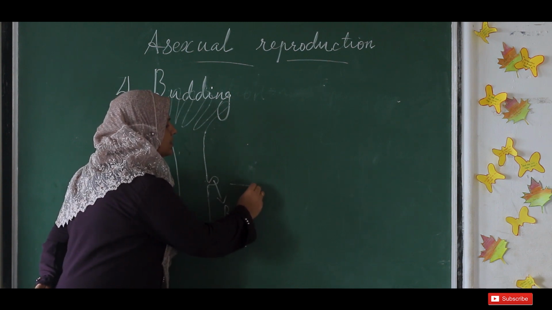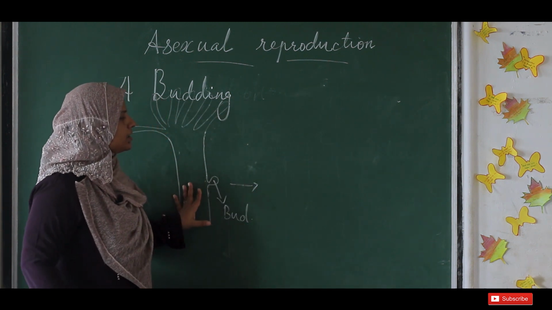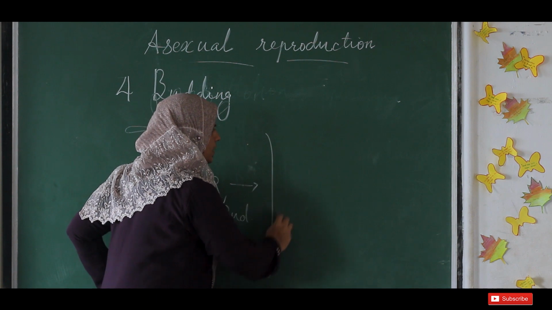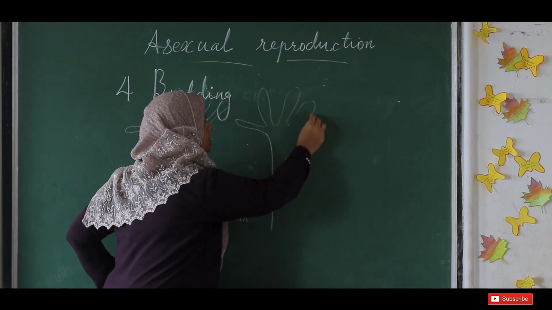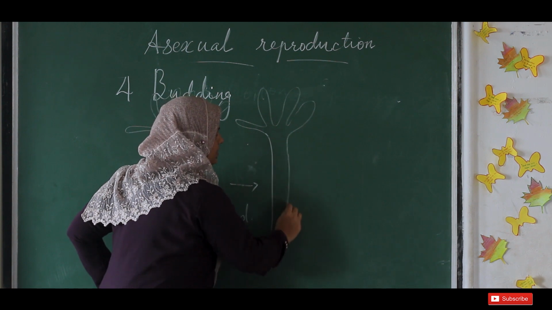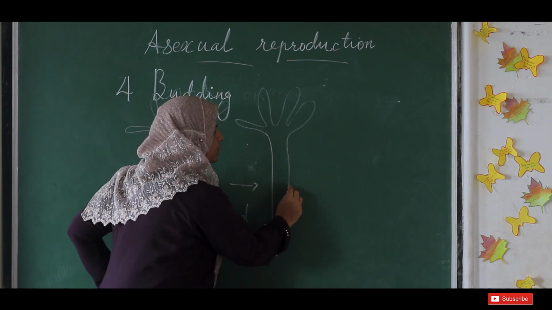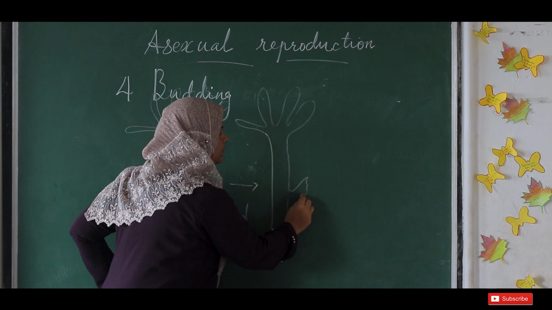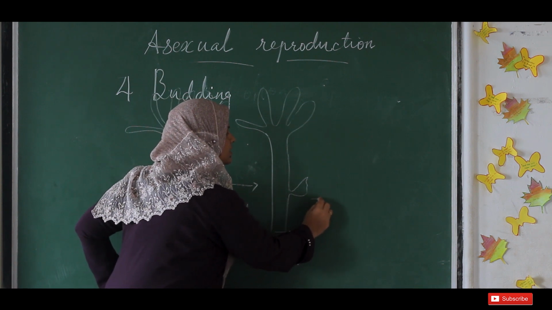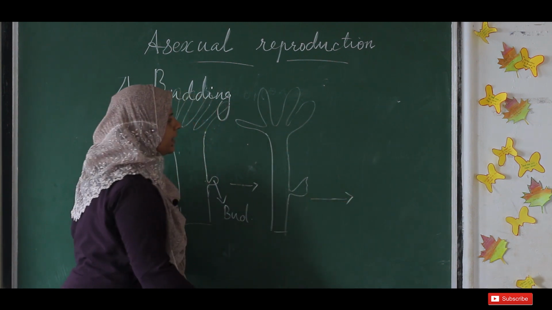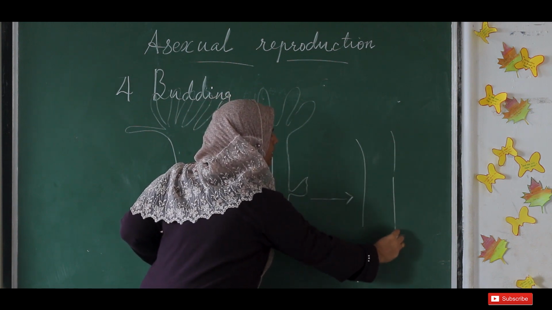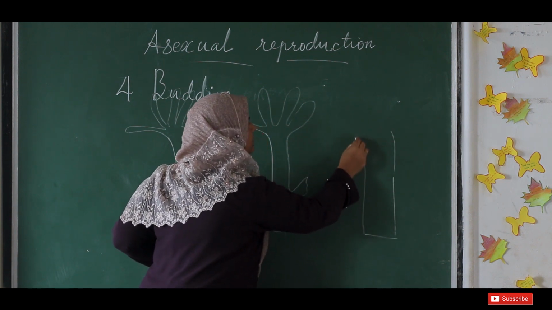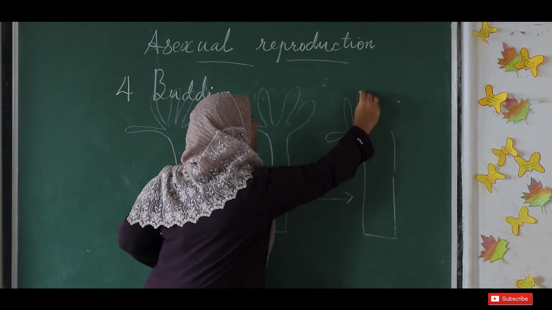Now what happens in the next stage, this bud, so hydra having tentacles, and this bud will grow a little more. And in the next stage, again the hydra having tentacles in its body.